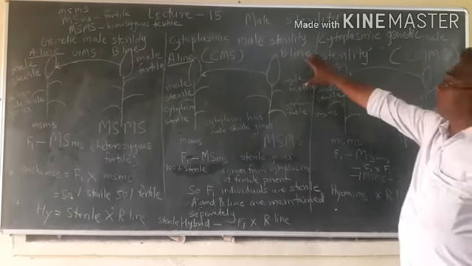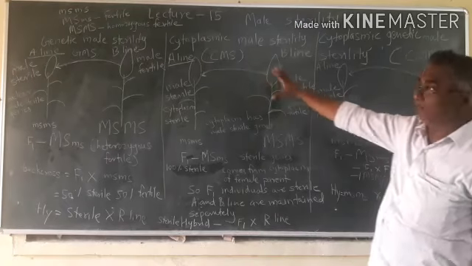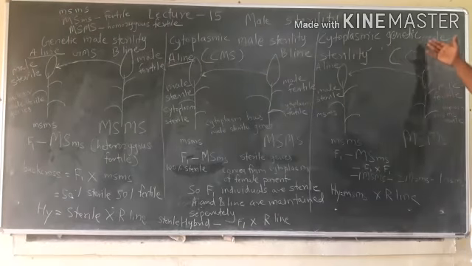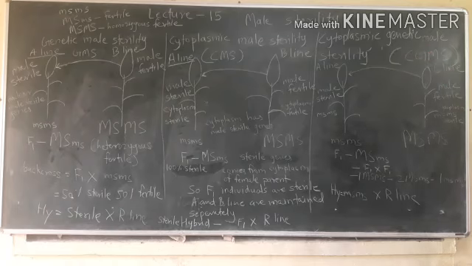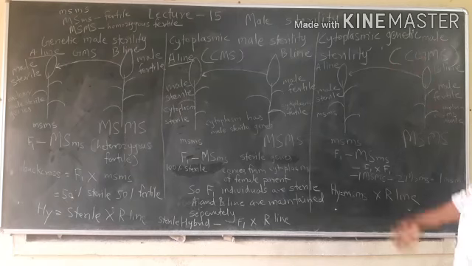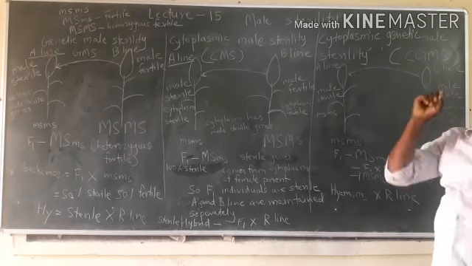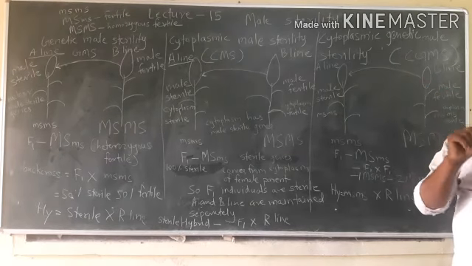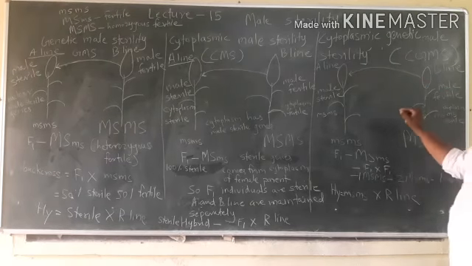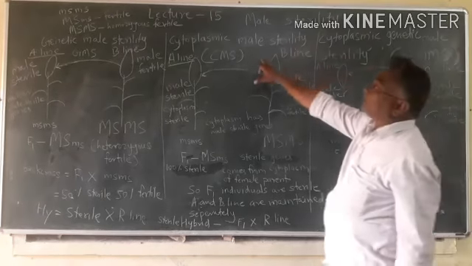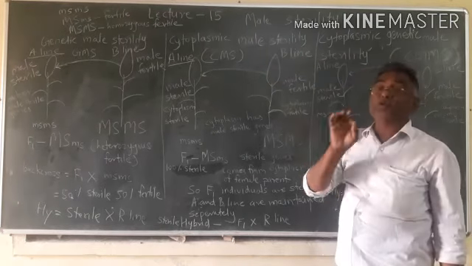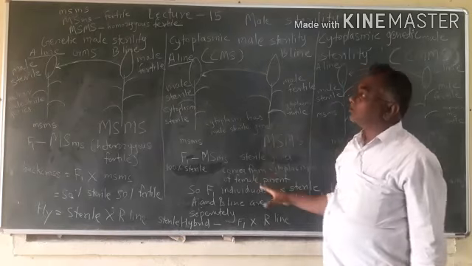This cytoplasmic male sterility is stable and reliable. Then cytoplasmic genetic male sterility is more stable and reliable, and it is used in both seed propagated crops and vegetatively propagated crops. Cytoplasmic male sterility is used in only vegetatively propagated crops.